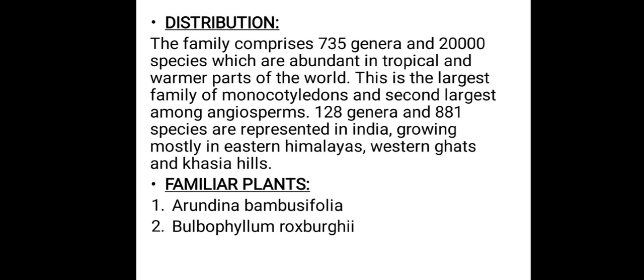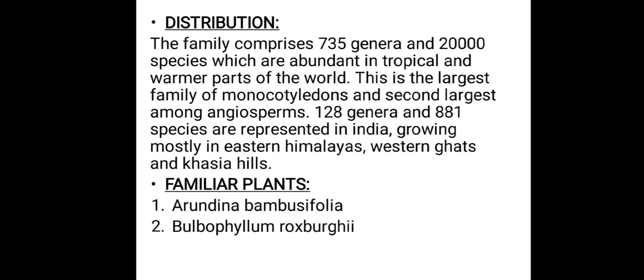This family comprises 735 genera and 20,000 species. These are abundantly present in tropical and warmer parts of the world. Actually, this is the largest family of monocotyledons and second largest family among angiosperms. In India, this family is represented by 128 genera and 881 species. In India, these Orchidaceae family members are mostly growing in eastern Himalayas, western Ghats and Khasia hills.